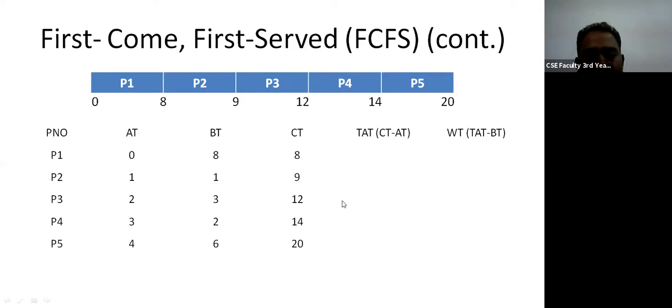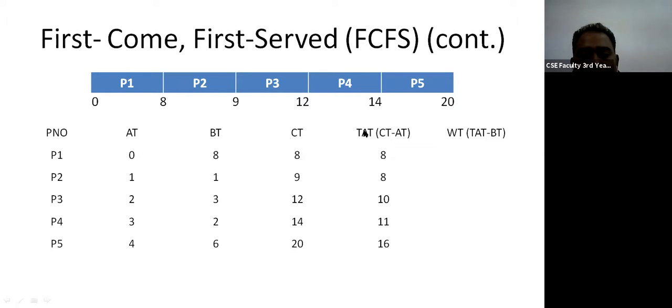Now let's calculate the turnaround time. The formula for turnaround time is completion time minus arrival time. So 8 minus 0 is 8, then 9 minus 1 is 8, then 12 minus 2 is 10. Like that, 14 minus 3 is 11, and 20 minus 4 is 16. So this is the turnaround time that we get after we deduct the arrival time from the completion time. Then we have to find out the waiting times, and the formula for waiting time is the turnaround time.